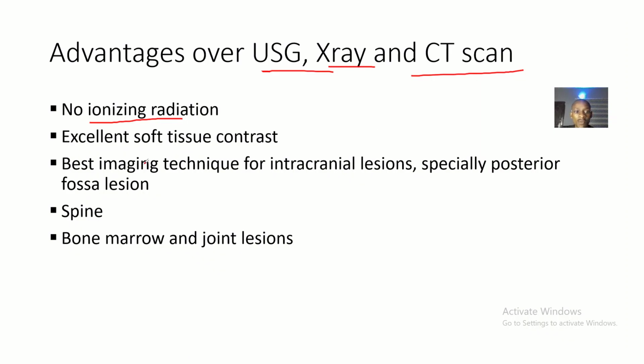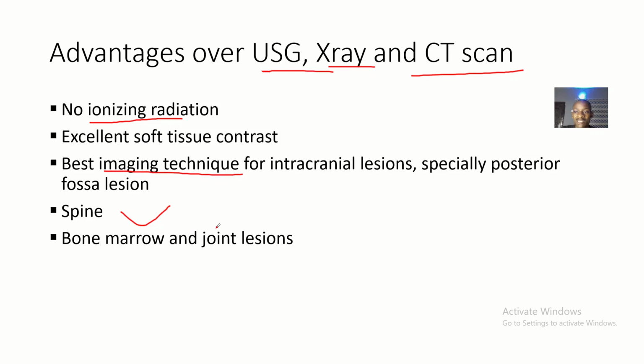Okay, and the MRI is the best imaging technique for intracranial lesions, specifically posterior fossa lesions, or generally any intracranial. Once you want to observe anything in the cranium, anything intracranial, the best method for you to use is the MRI scan. Also, the MRI scan is the best imaging technique to observe the spinal cord. If there's anything wrong with the spinal cord, use the MRI scan.